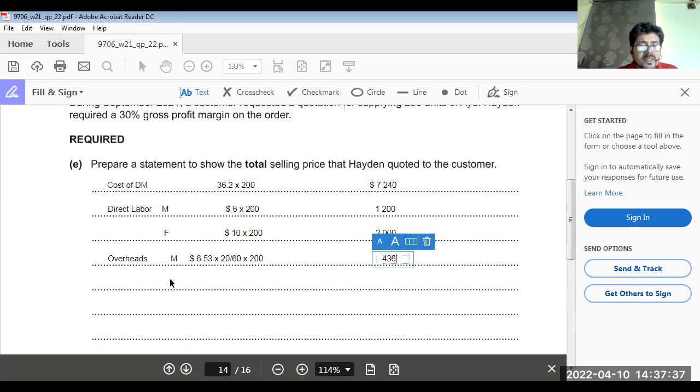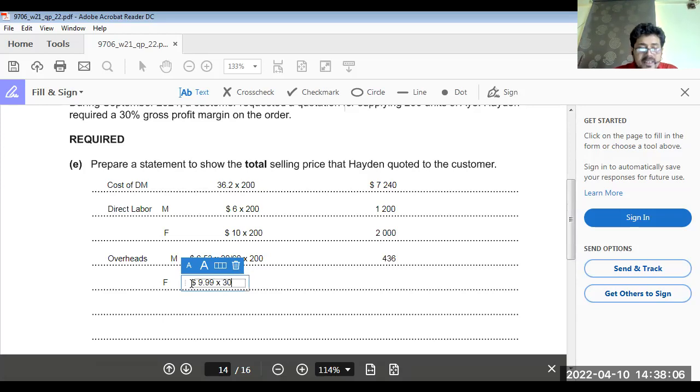Now, what about overhead for the finishing department? The rate was $9.99 multiplied by the total time, labor hours. Labor hours for finishing is 30 minutes.